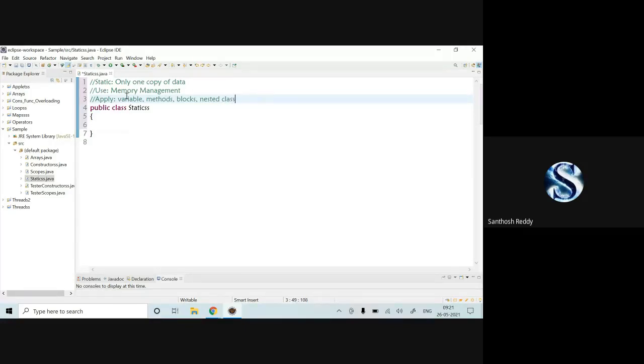For these four parts, we can apply the static keyword.